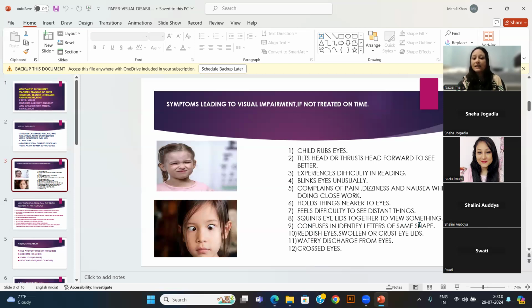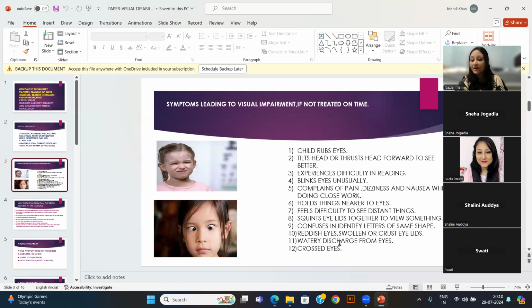And they squint their eyelids together like this, the girl is doing. They get confused in identifying letters of the same shape. Many a times, children who have a visual problem write D opposite, B opposite, C they will write opposite. They cannot identify the difference between the curves, which side we should write so that it will be correct. So we need to help those children.